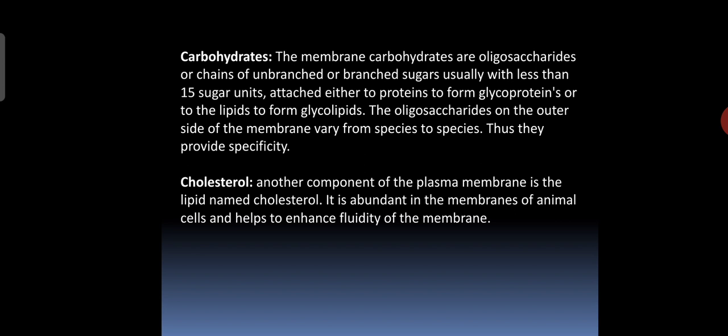Here carbohydrates are oligosaccharides, chains that may be branched or unbranched, and they may be present on a protein to form a glycoprotein, or they may be present directly on a lipid polar head. So it may be a glycolipid. Again it has cholesterol. Another component of the plasma membrane is the lipid named cholesterol. It is abundant in the membranes of animal cells and helps to enhance the fluidity of the membrane.